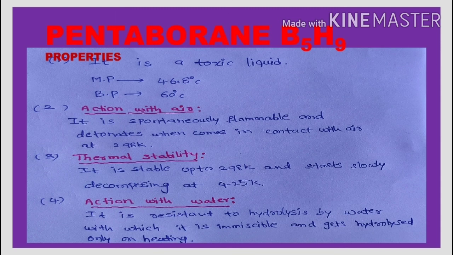It is spontaneously flammable, that means burns spontaneously and detonates whenever it comes in contact with the air. Pentaborane is stable up to 298 Kelvin temperature and it starts slowly decomposing at 425 Kelvin temperature. Now we go for the action with water. Here it is resistant to hydrolysis by water, with which it is immiscible and gets hydrolyzed only on heating.